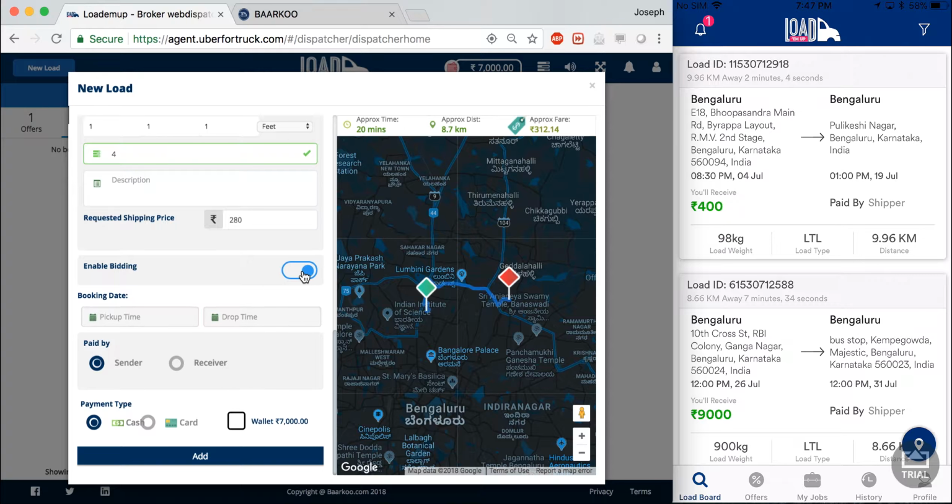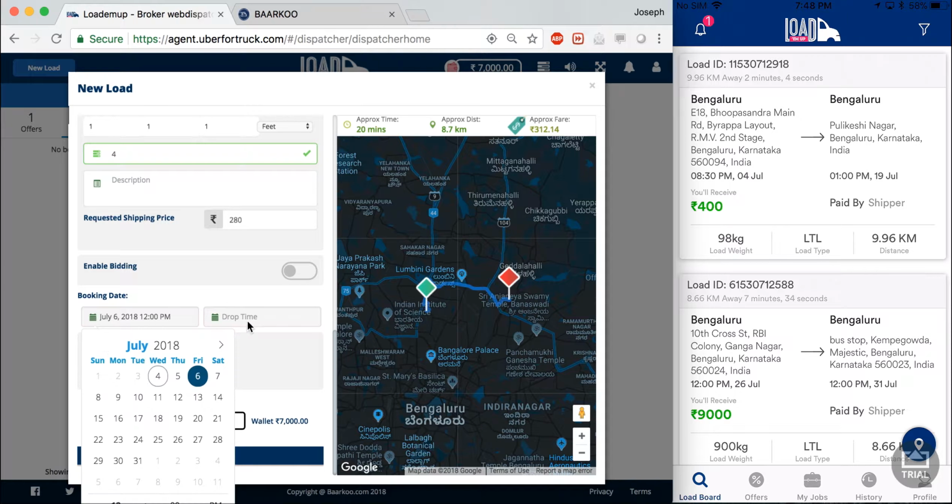And on the next field, I can either enable or disable bidding. Now, if the shipper does not want a carrier to bid for the item, or in other words, if he does not want to negotiate, he can just disable bidding. And the carrier will get just an accept button with no counter button. So it allows the shipper to prevent counter bids on his particular load.